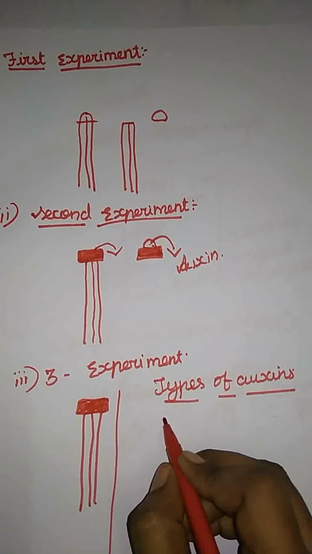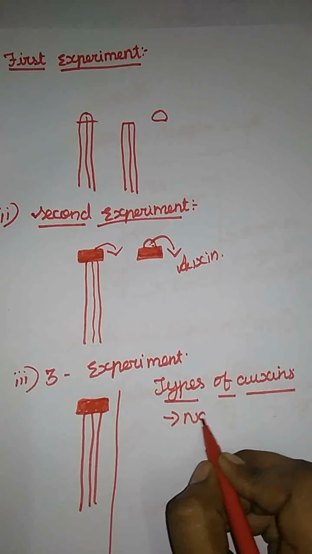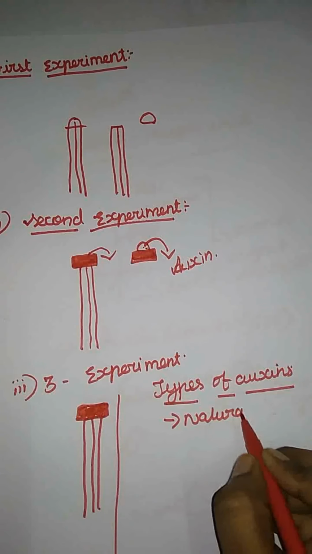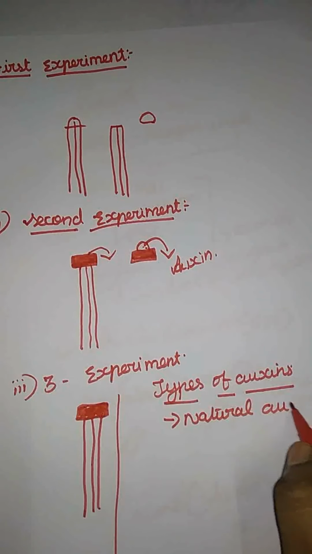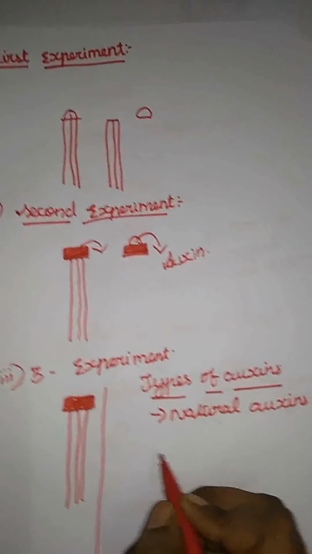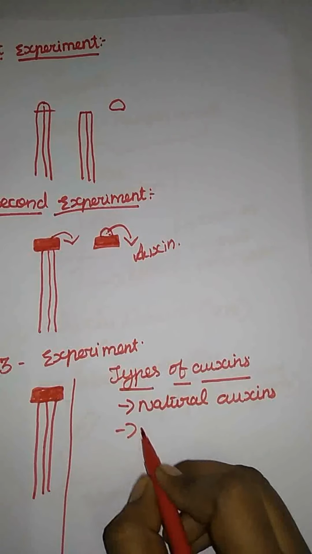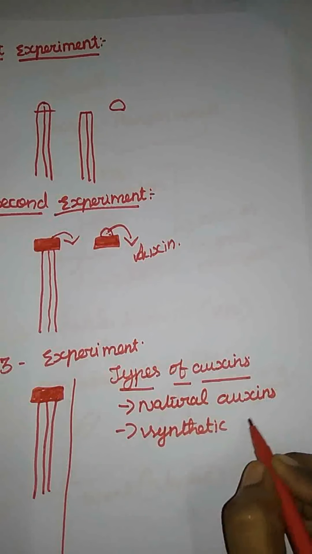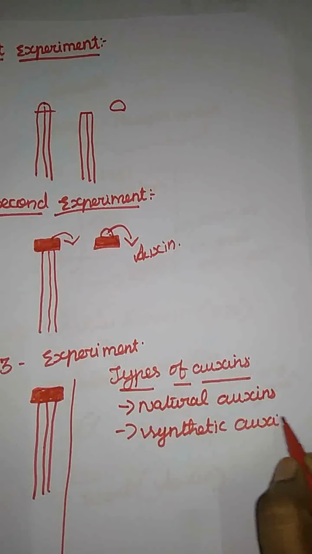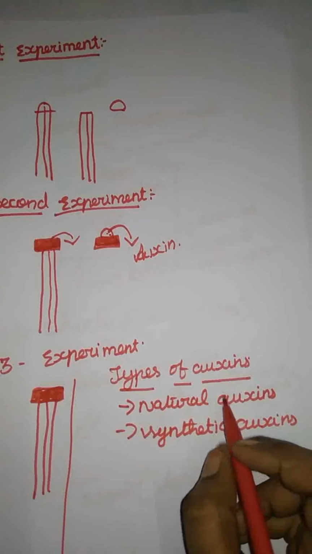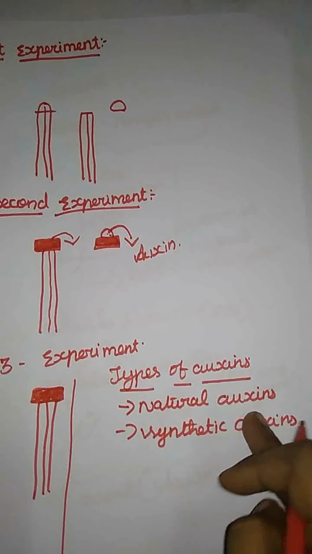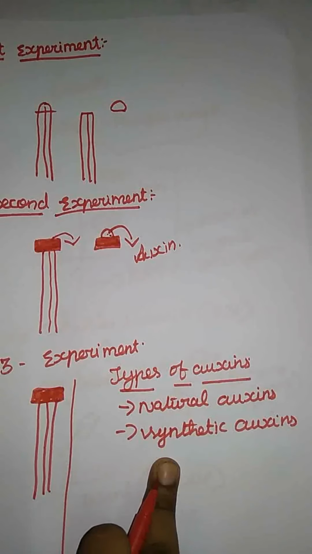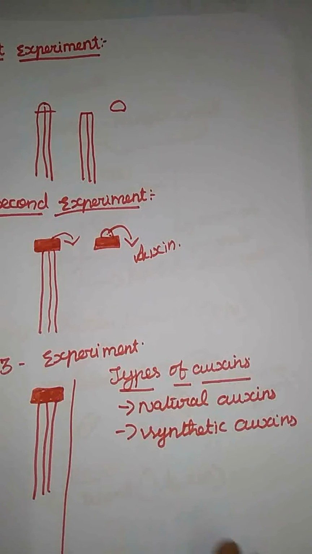First one, natural auxins, and second one, synthetic auxins. A natural auxin means the plant itself secretes the auxin. A synthetic auxin is man-made.